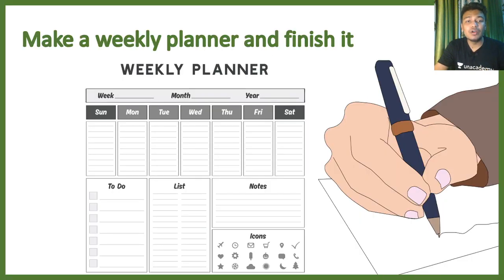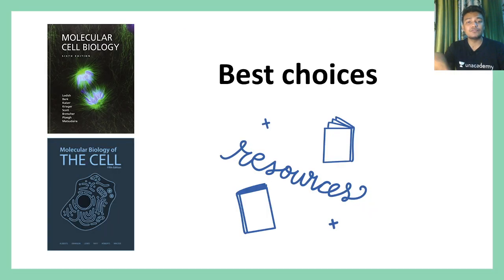So let me tell you how we can make a weekly planner and what resources you can use. The best resources for the cell biology part, in my opinion, would be Cell Biology by Lodish, or Bruce Alberts. Along with these basic textbooks, there could be something which would help to test your concept, whether you really learned a concept or not.